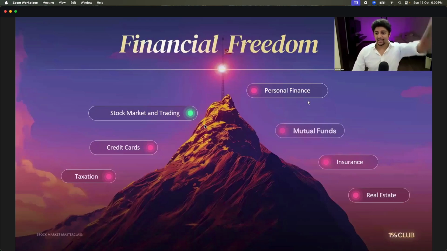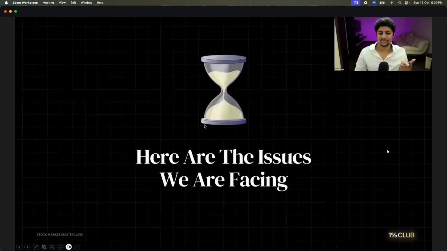Wonderful. Okay. So let me introduce you to something, I don't know if you guys know this, called the 1% Club. Have you guys heard of 1% Club? How many of you have heard of 1% Club? Yeah? It is a club that was started by Sharan. Correct? Sharan, Finance with Sharan, kya fook kya hai, kind of a guy. Yeah? So he started 1% Club, and a lot of people were facing issues like this.